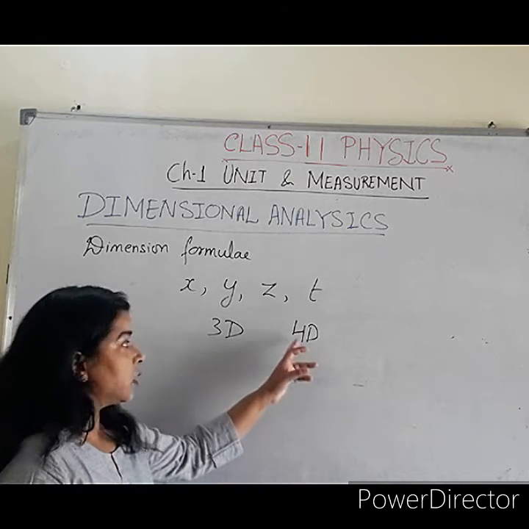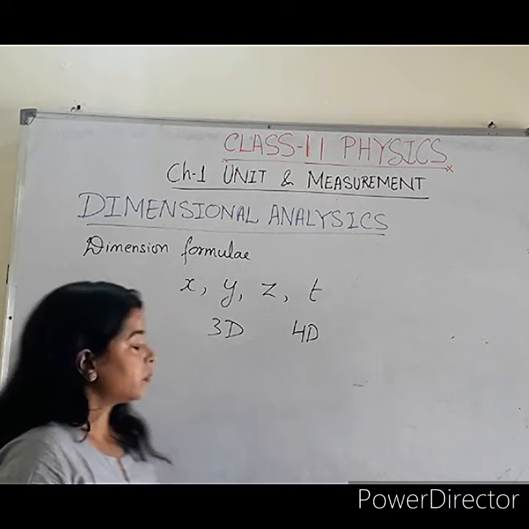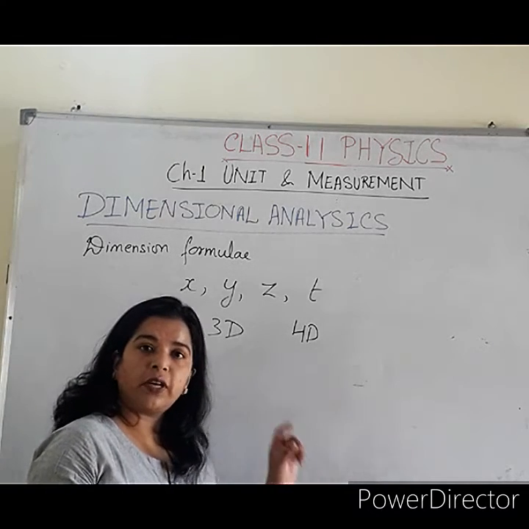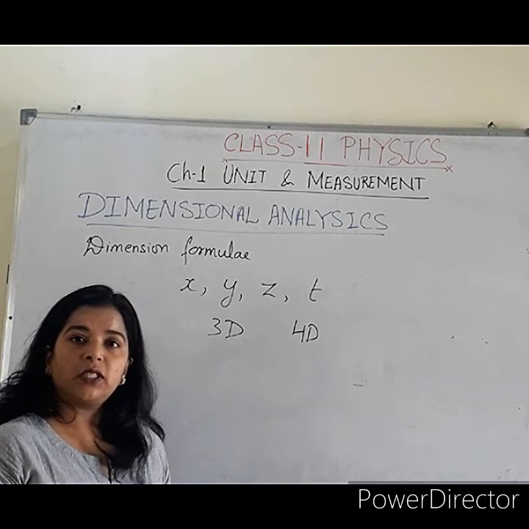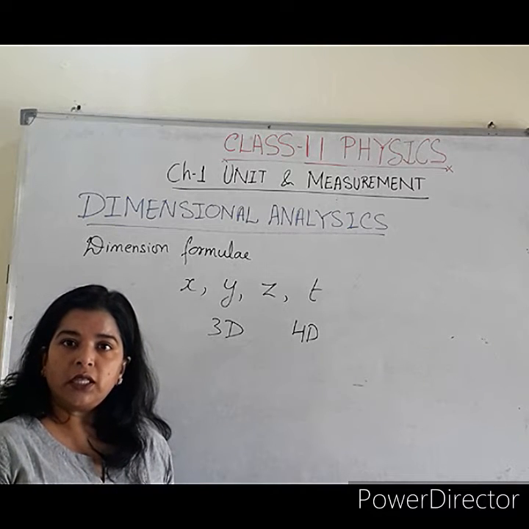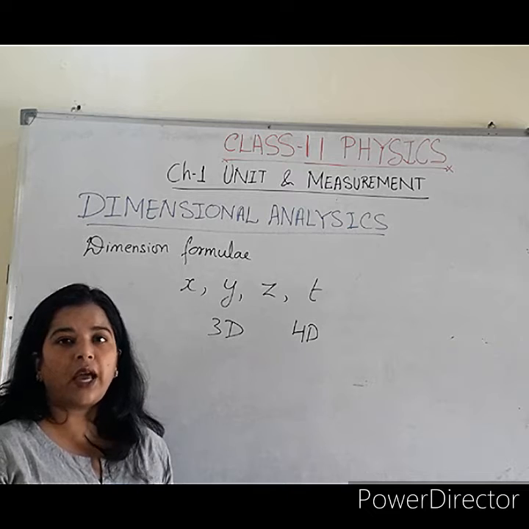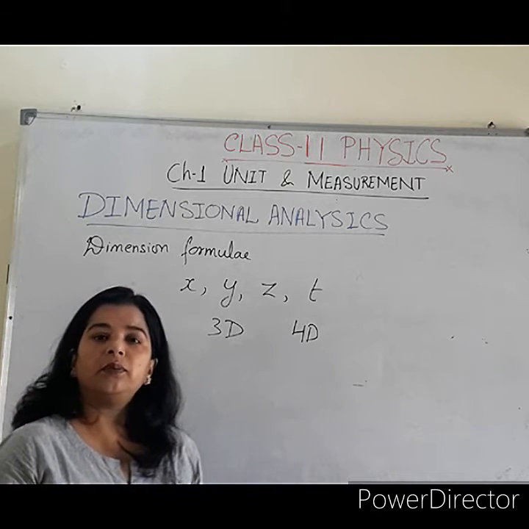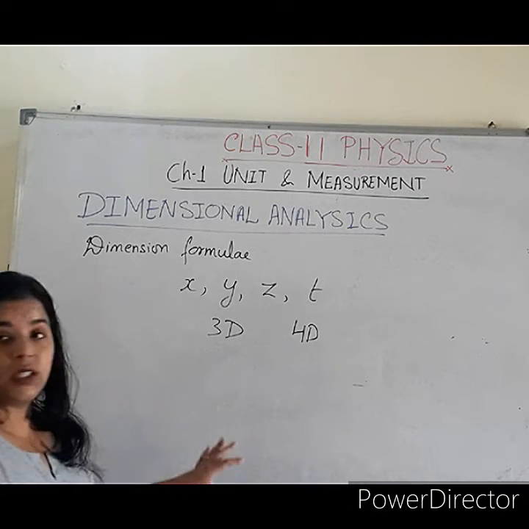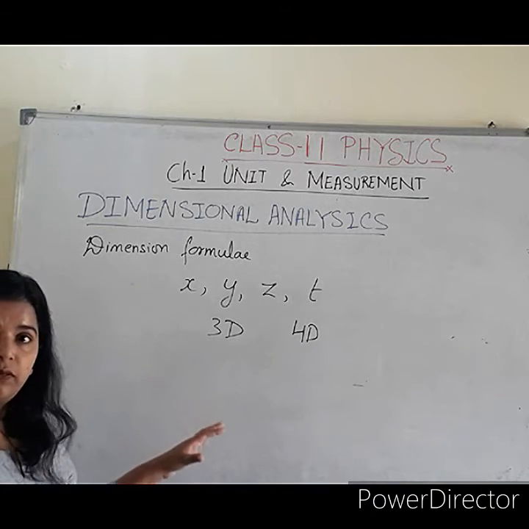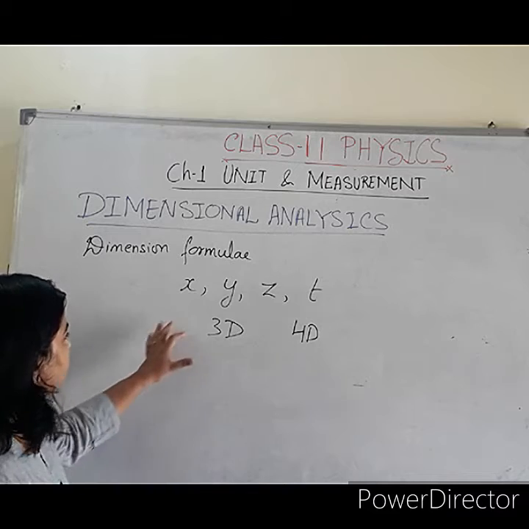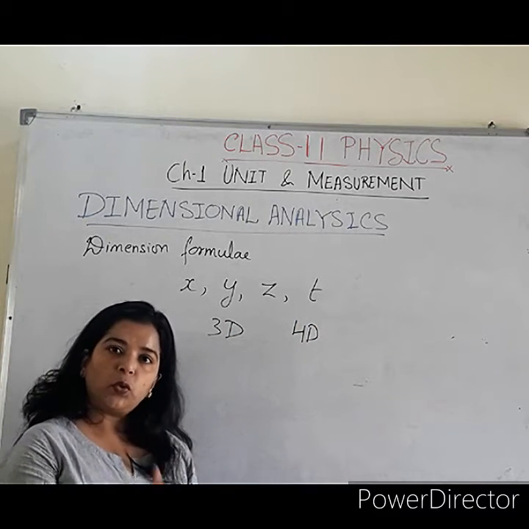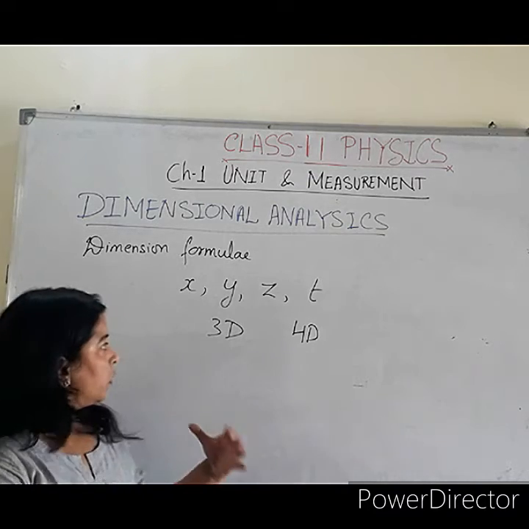This is a very interesting, very important topic for competitive examinations, whether you are appearing in NEET, AIIMS, engineering IIT, any other medical examination, or NDA. So X, Y, Z and T are the four dimensions of any body. If you know the basic formula, you can move with these quantities.